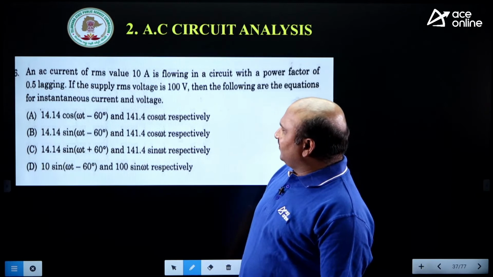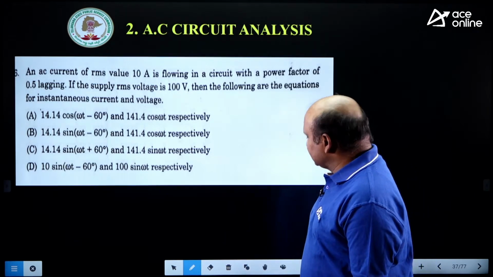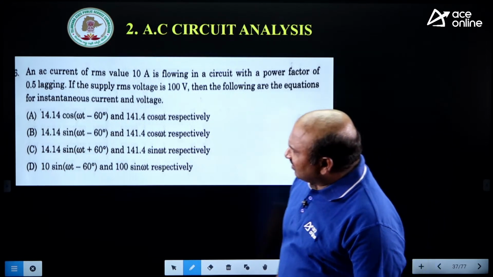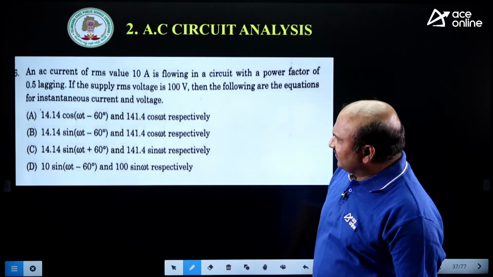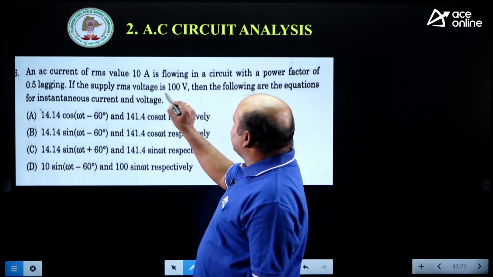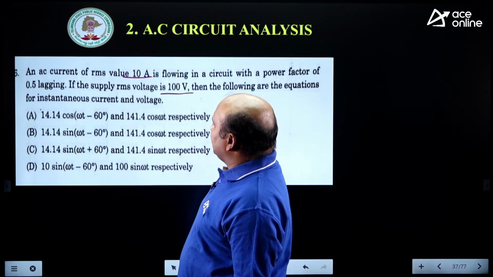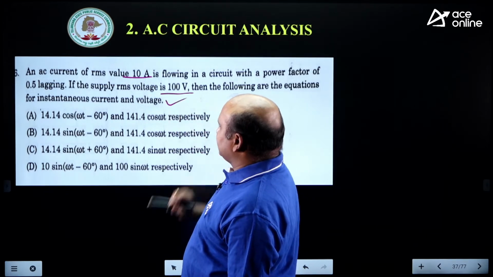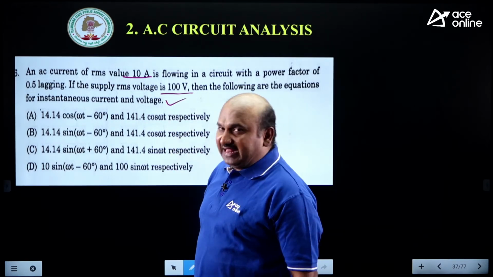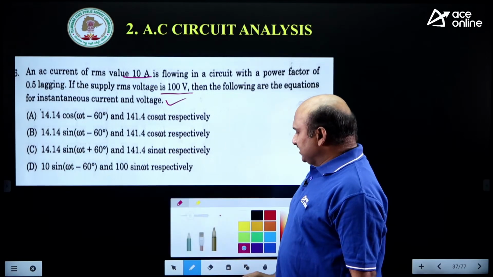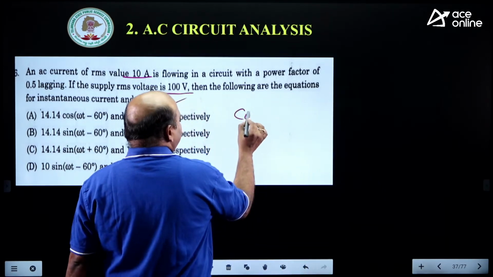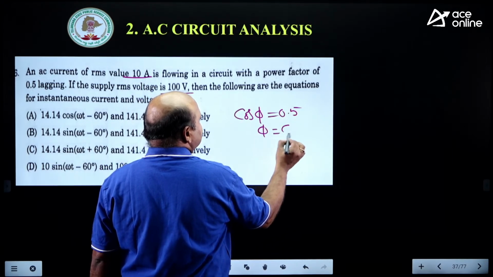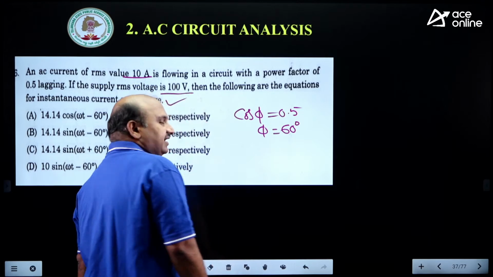An AC current of RMS value 10 amperes is flowing in the circuit with a power factor of 0.5 lagging. The supply voltage RMS is given, the current RMS is given, and the voltage RMS is given. The following equations are instantaneous equations. 0.5 lagging power factor, this is very important. Whenever 0.5 lagging power factor, it means cos phi is equal to 0.5. Then phi value, how much? 60 degrees, na? Lagging power factor.